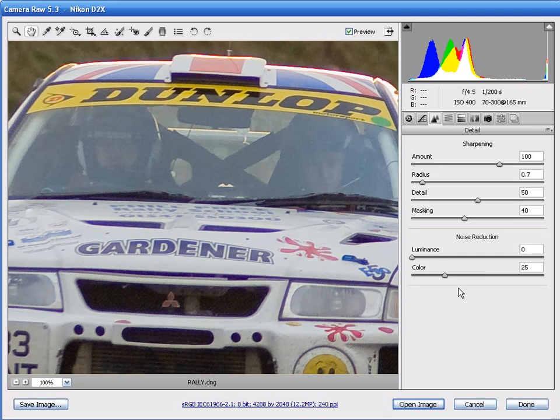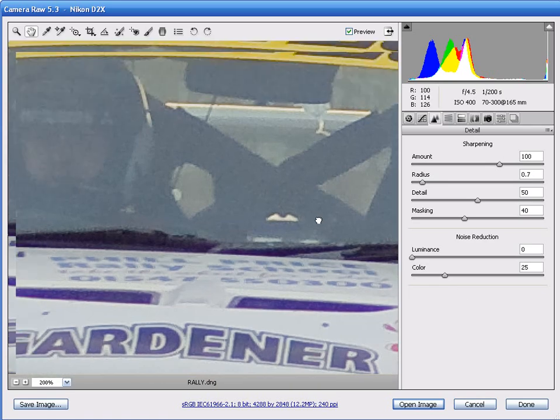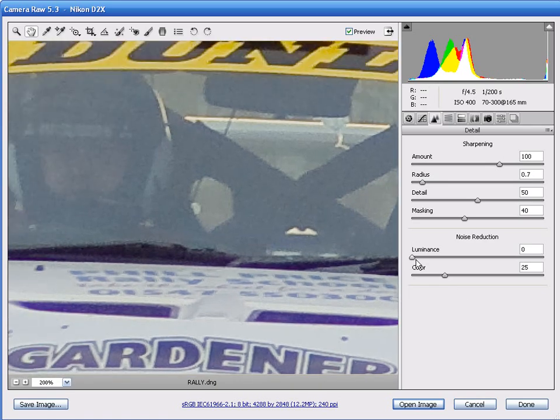Now in this image, we're going to leave the colour well alone, but taking hold of the luminance slider and dragging this over to the right shows that we're losing a little bit of additional noise in the centre of the image. So drag this from the left and drag this to the right to find the optimum setting. I'm going to keep this set to 55 on this occasion, but if you've got a lot more noise to deal with, you may need to drag this slider further to the right.